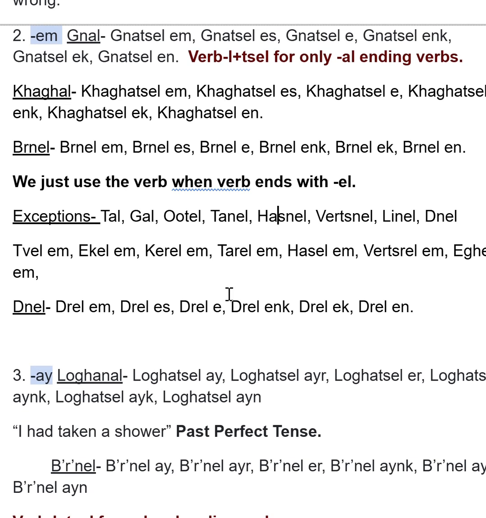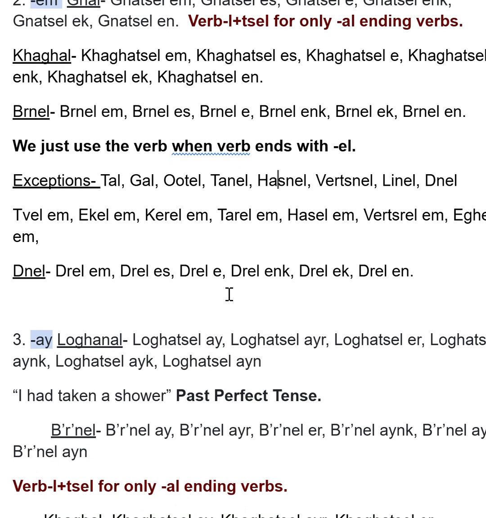Okay, so let's go through them. Yes, tvel em. The way I wrote this is for the M, and basically the only difference is this part, the roots of the verb. They're going to be different, and you just need to memorize this. There is no real rule behind this. But of course we have our suffixes. So these are all the yes conjugations of these exceptions.